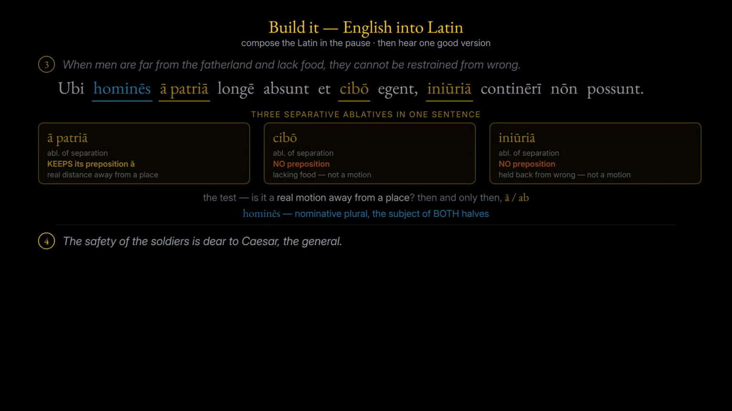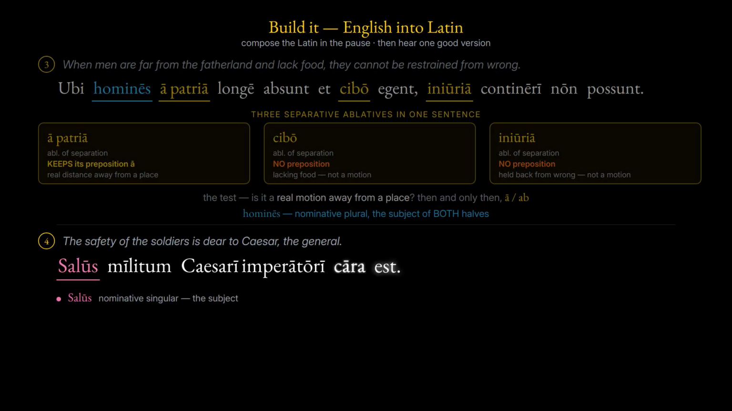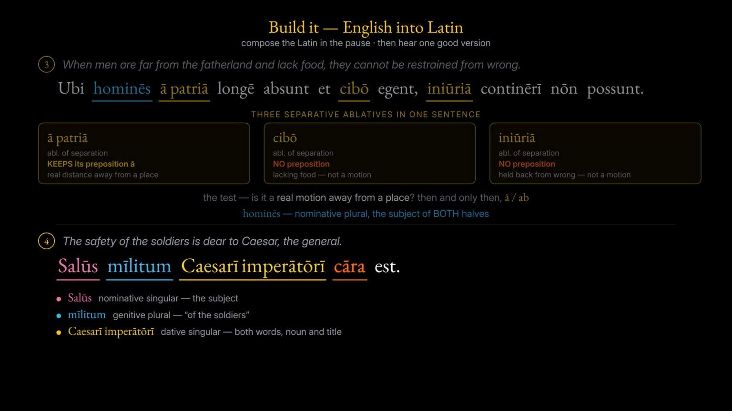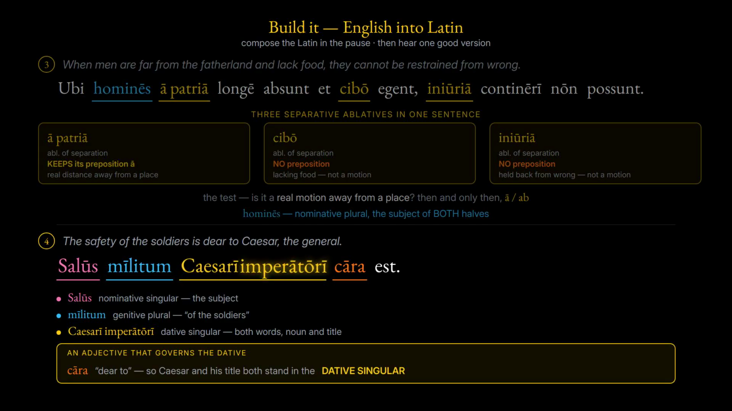Fourth, the safety of the soldiers is dear to Caesar, the general. Salus militum Caesari imperatori cara est. The adjective meaning dear governs a dative, so Caesar and his title both stand in the dative singular.